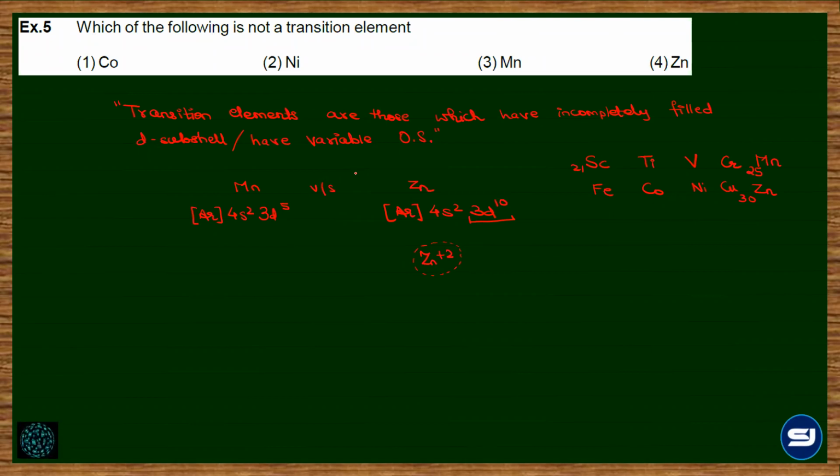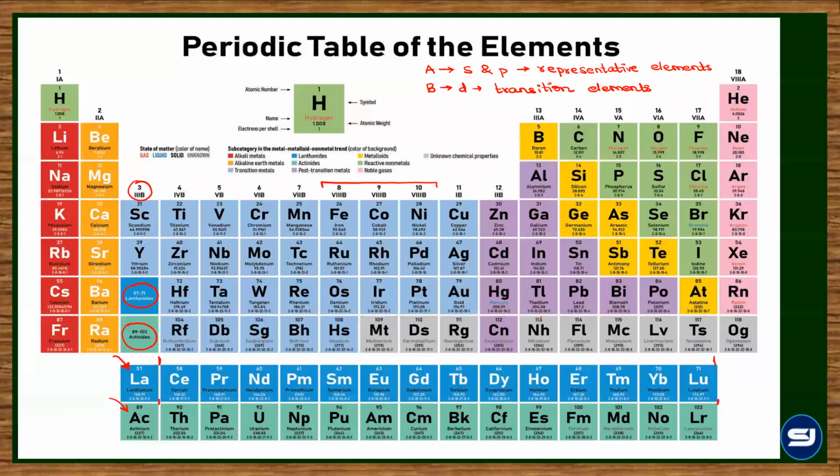In fact, all the last elements of every d series are not transition elements, or they are considered as non-transition elements. तो जिंक के नीचे कौन है? Let's go back to the periodic table. Yes. So the group 12 entirely will be referred as non-transition, and they are zinc, cadmium, mercury, and copernicium.